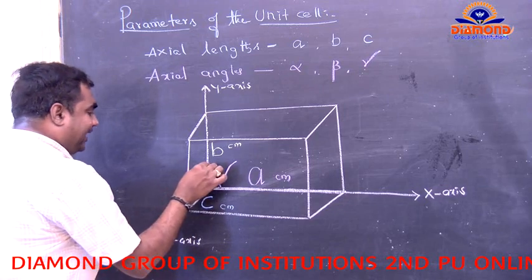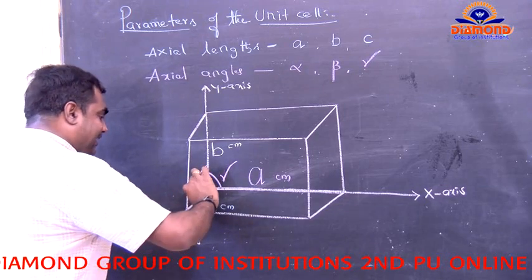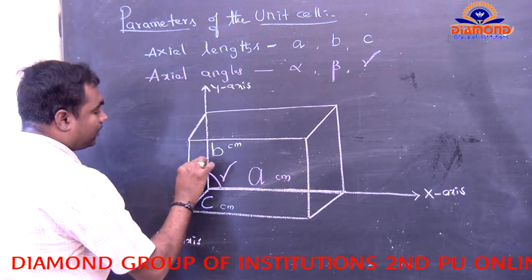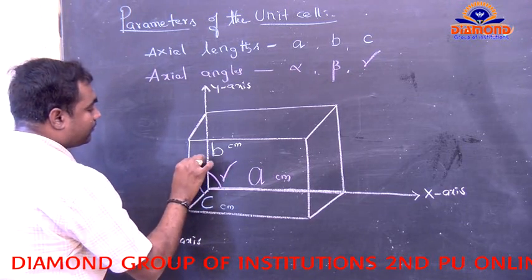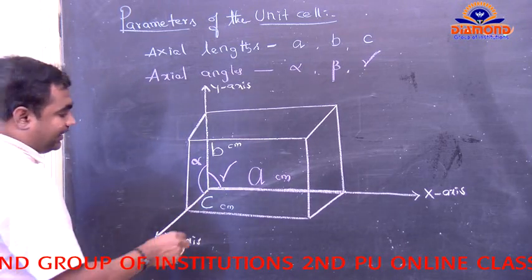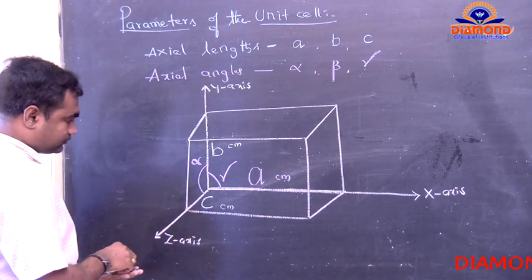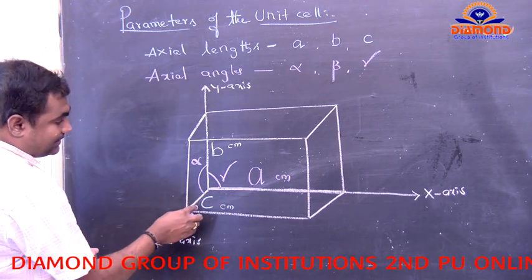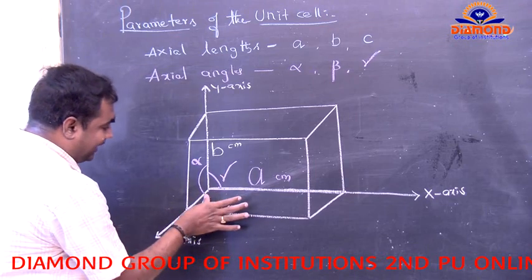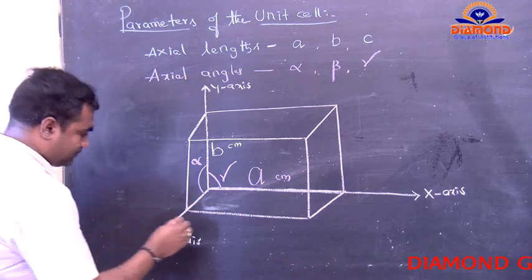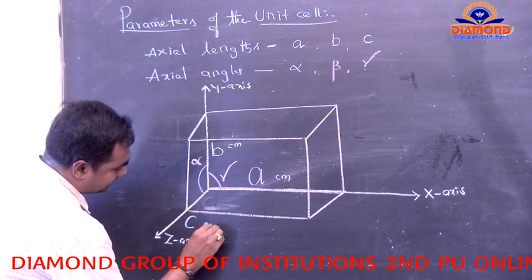Whereas in between b and c, we have the angle alpha.